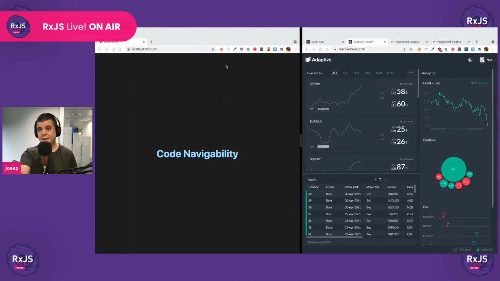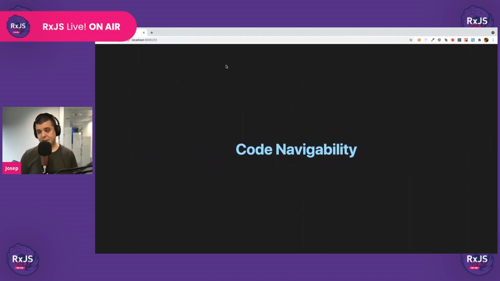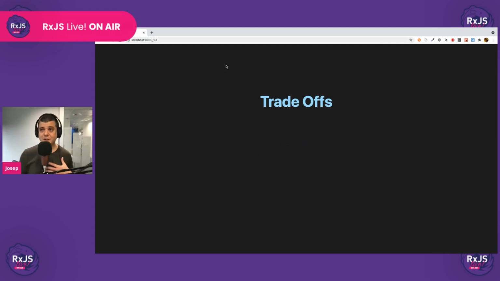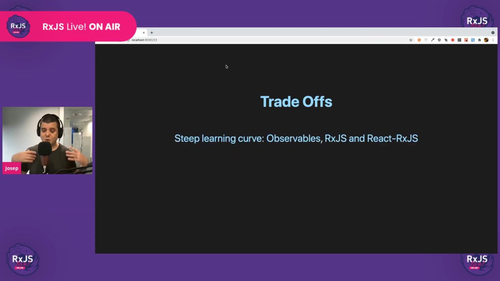Okay. Yeah, that's it. One last thing, the trade-offs I want to mention really quickly. All things come with their trade-off, of course. We've seen that there are lots of benefits with React-RxJS, but there's also a steep learning curve. People have to be familiar with observables, with RxJS, and with the RxJS mental models that we try to propose. I think it really pays off. I think the return on investment is great. But yeah, it's something to be considered.